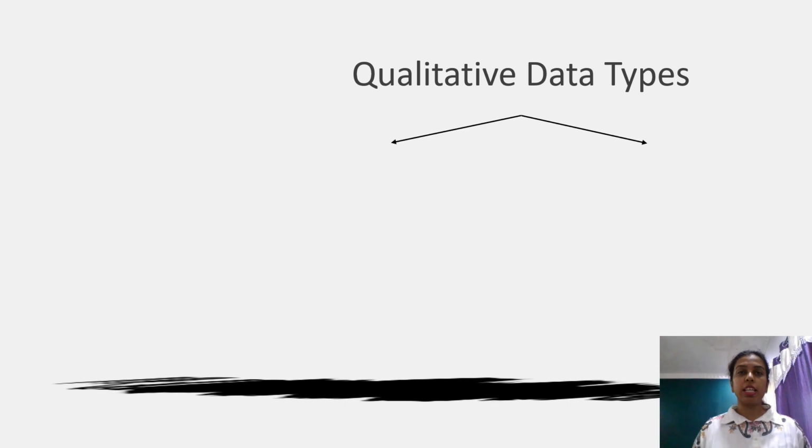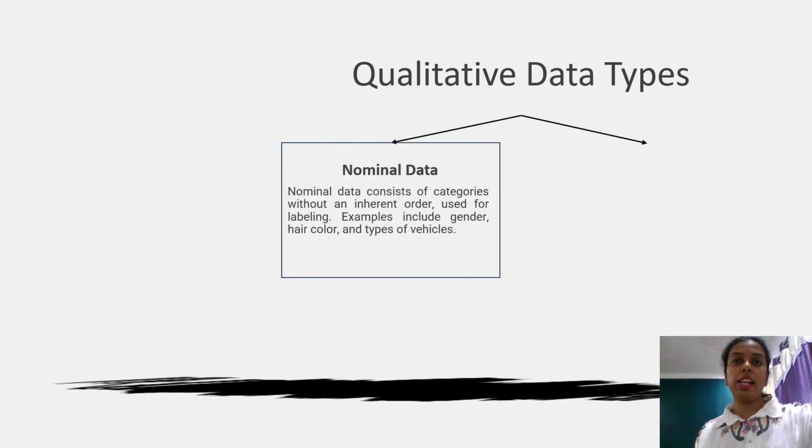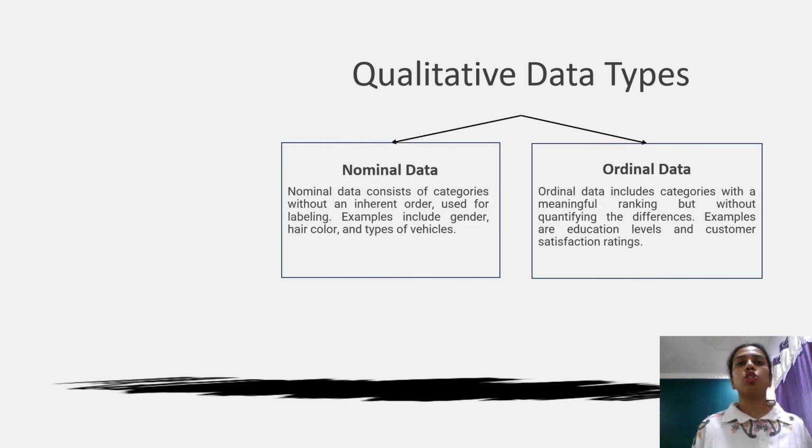Qualitative data represents descriptive information that cannot be measured in numbers. It is often referred to as categorical data and answers questions like what type or which category. It describes qualities, characteristics, or attributes of something. There are two main types of qualitative data, nominal and ordinal. Let's talk about nominal data first.